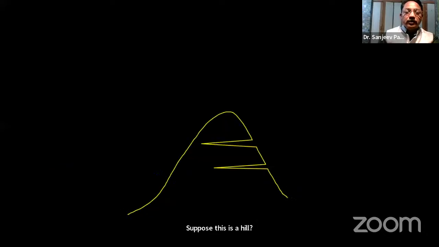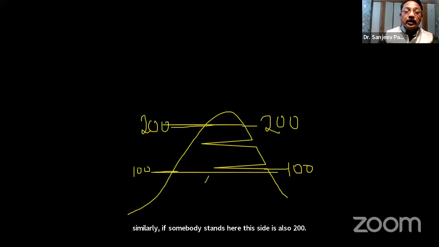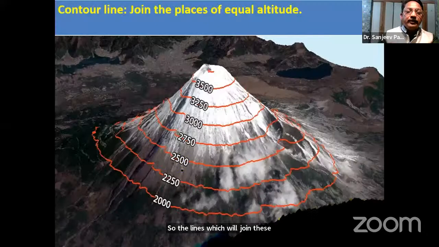Okay. Now somebody who is standing at this position, suppose he is at 100 meter above the sea level. Somebody standing here is also 100 meter above the sea. Suppose somebody stands here, so this height is 200. Similarly, if somebody stands here, this height is also 200. So the lines which will join these places will be called contour lines. So you can show them that all these lines which are drawn here are known as contour lines.